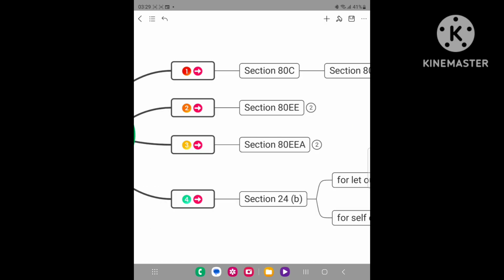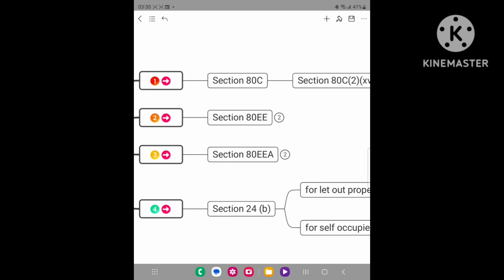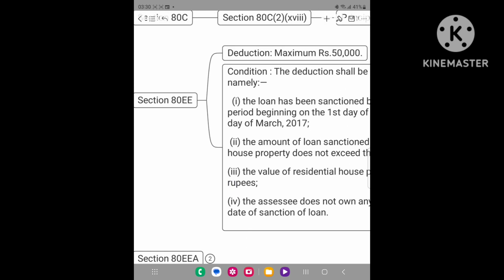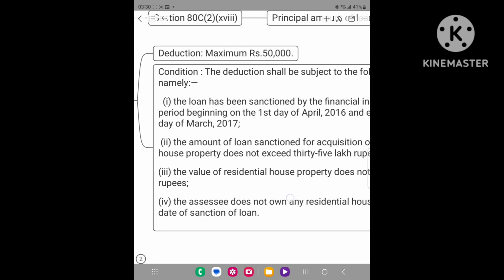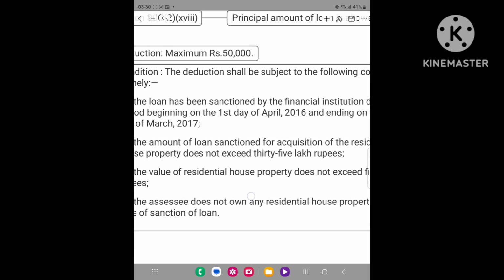Now under section 80EE, 80EEA, and section 24 subsection B, only the interest portion will be allowed as deduction. In case of 80EE, the maximum amount of deduction available is only rupees 50,000.